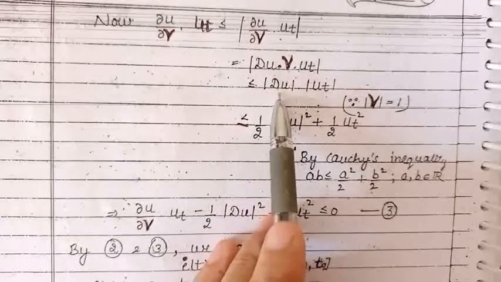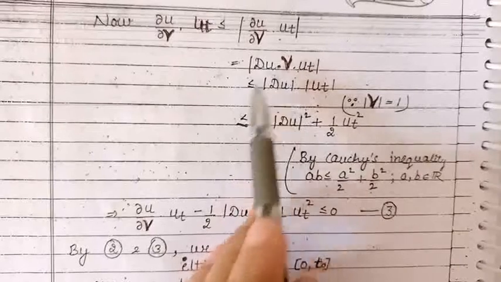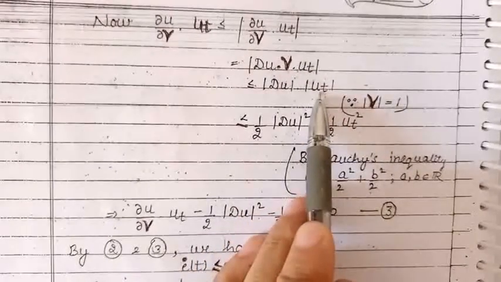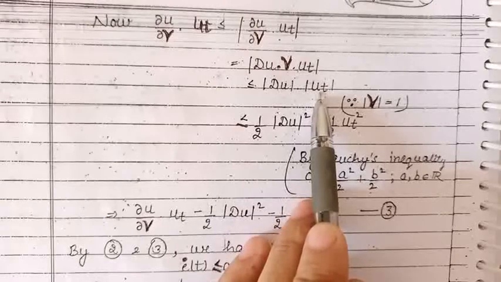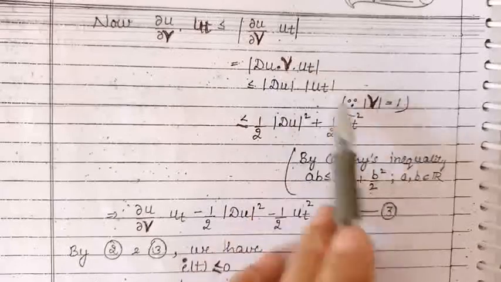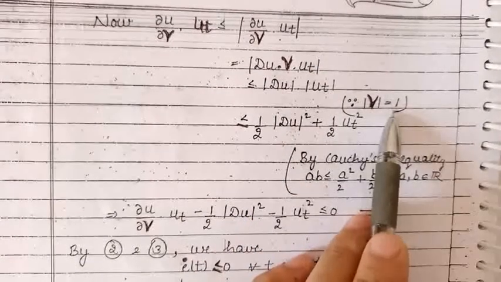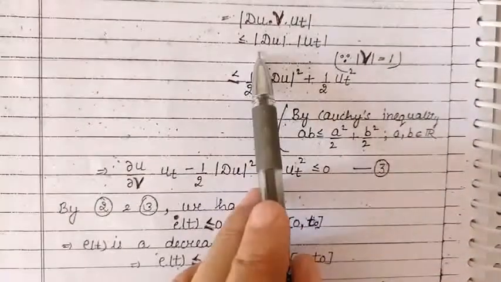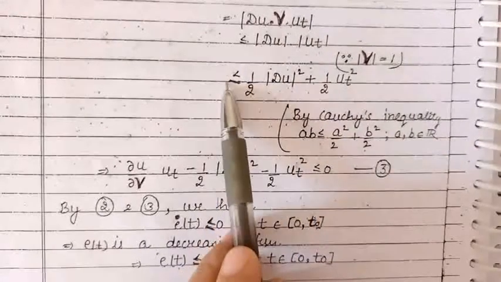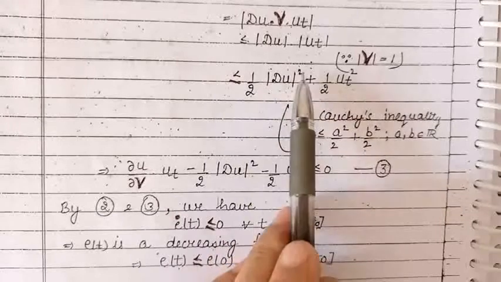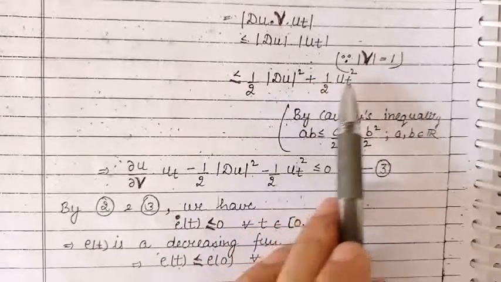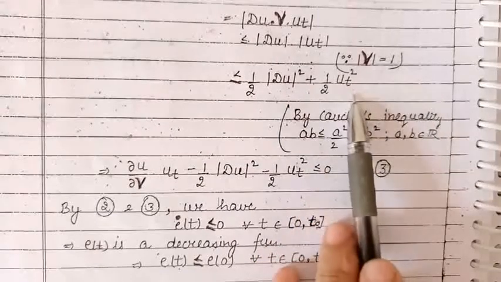Now using Cauchy's inequality, this will be less than or equal to |∇u| times |∂u/∂t|, times |ν|, because the vector ν is a unit normal vector, so its absolute value will be 1. Now by using the Cauchy inequality, this will further be less than or equal to 1/2 times the square of |∇u| plus half of the square of ∂u/∂t.